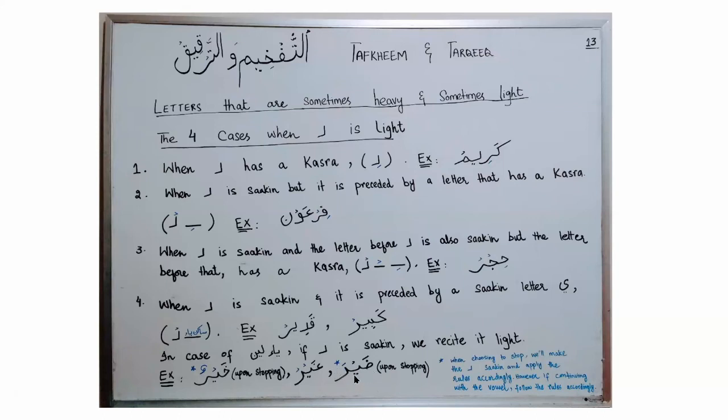I will say dayra. But in case of stopping, I will say khayr, ra with tarqiq. غير, ra with tarqiq. ضير, ra with tarqiq. All of these ra I will recite with tarqiq when I'm choosing to stop. But upon continuation, you will follow the vowel.